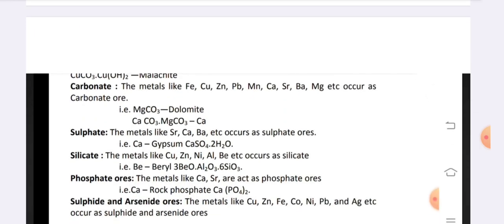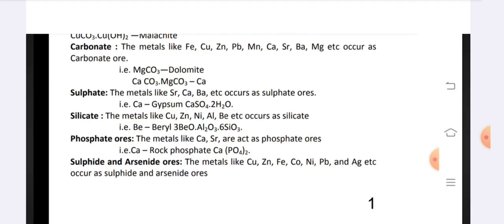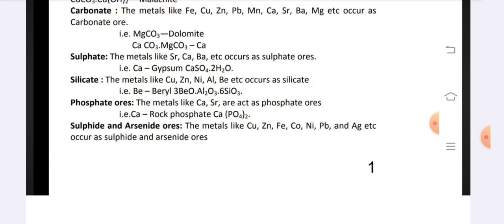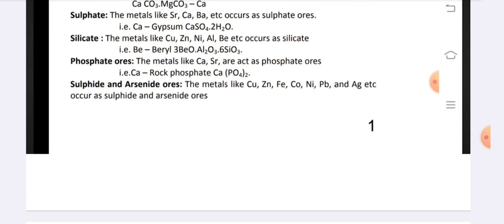The metals like iron, copper, zinc, lead, etc. occur as carbonate or sulfate. The metals like strontium, calcium, barium, etc. occur as sulfate or silicate. The metals like copper, zinc, nickel, aluminium, etc. occur as silicate.